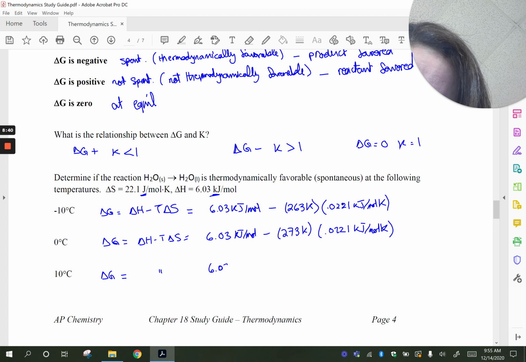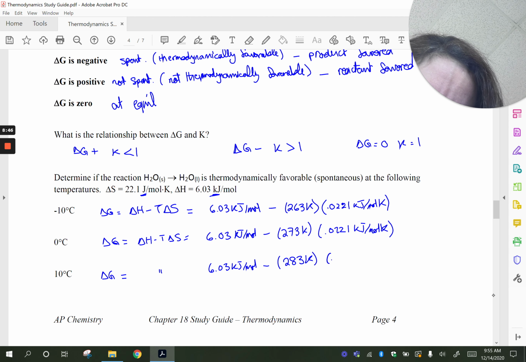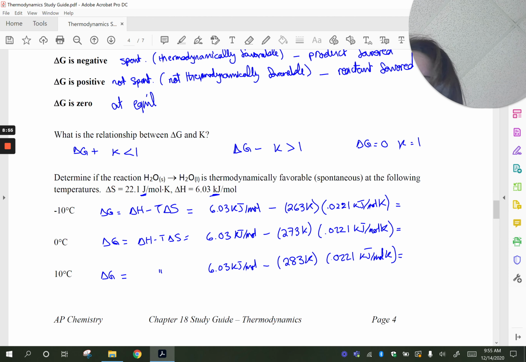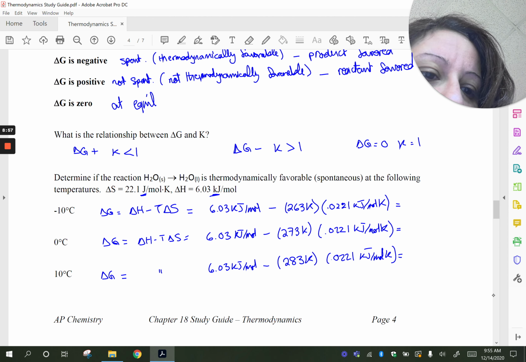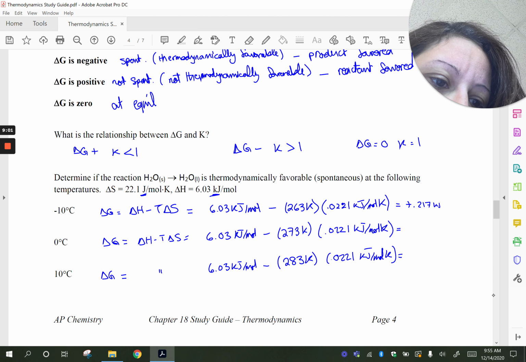So 6.03 kilojoules per mole minus 283 Kelvin. And we'll go ahead and calculate that. If you have a calculator, punch it in. This one gives you positive 0.217 kilojoules per mole.